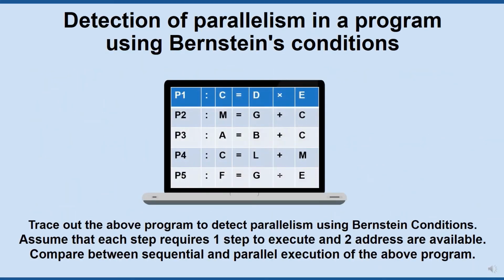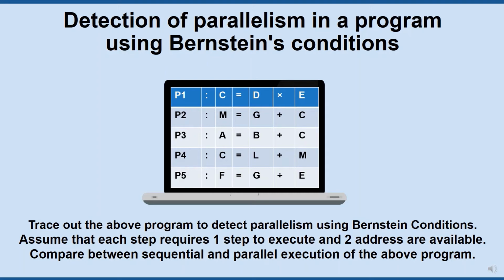Consider the simple case in which each process is a single high-level language statement. We want to detect the parallelism embedded in the following 5 statements labeled P1, P2, P3, P4 and P5 in program order. Assume that each statement requires one step to execute. No pipelining is considered. The two addresses are